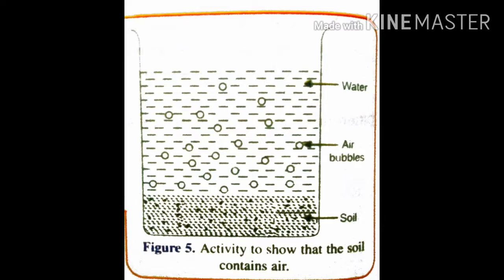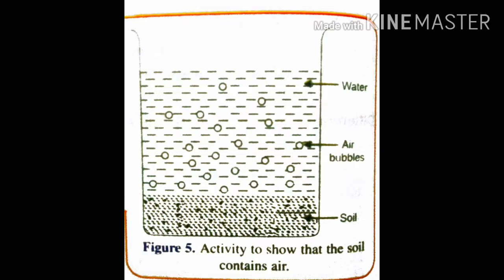When you add water, it displaces the air and takes its place. There is a space in the soil, so the spaces are occupied by air. When we add water, this water replaces the air and goes into that place. So by this activity, we can tell soil contains air in it.